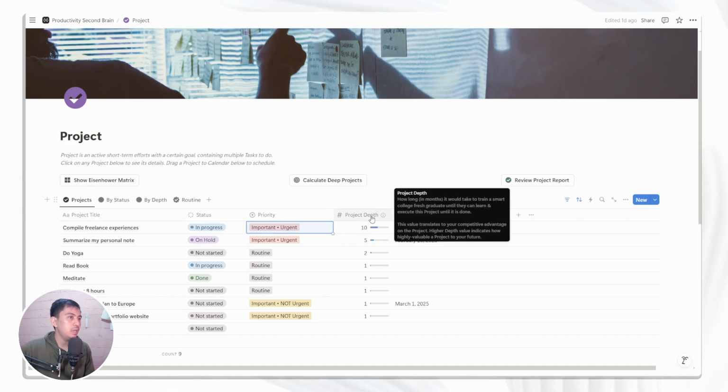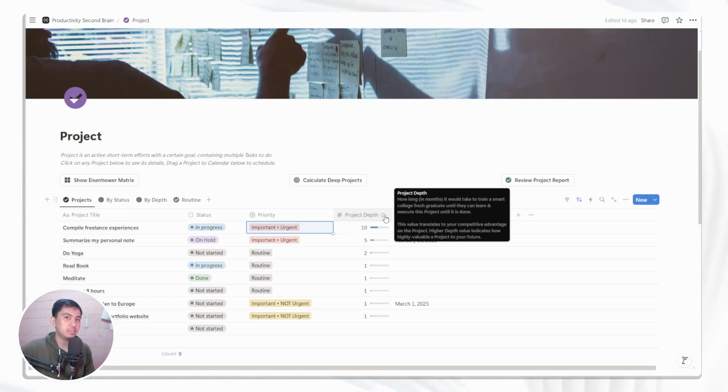And then project debt is the next new concept that I want to introduce to you. This is a little bit tricky to explain, but I also include a really in-depth explanation about project debt. But simply put, this attribute of a project will help you to determine how valuable a project is for your future, and determine it in a number. Basically, this is a scenario where you need to put a number stating how long in months it will take to train a smart college fresh graduate until they can learn and execute this project until it's done.